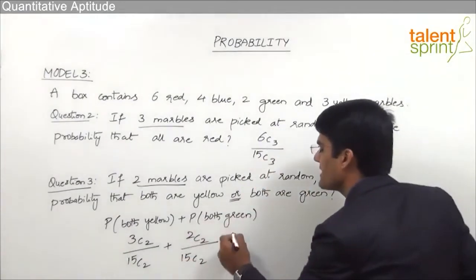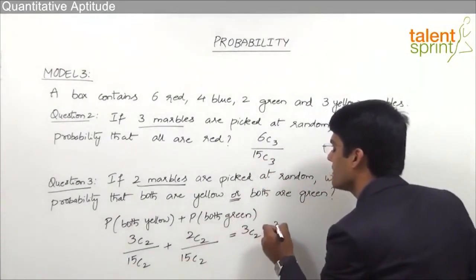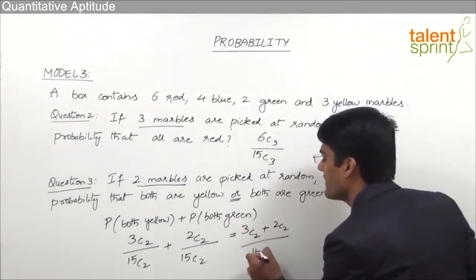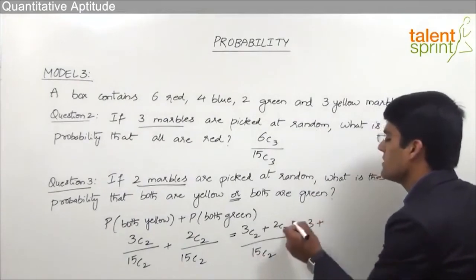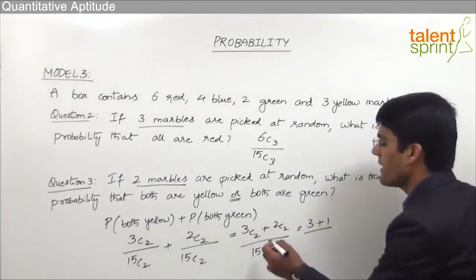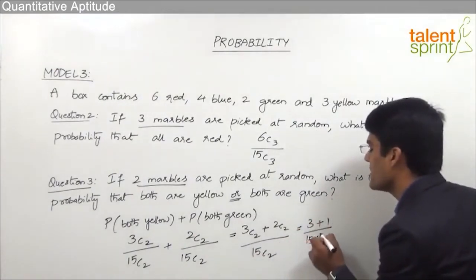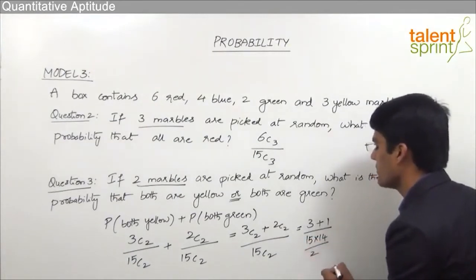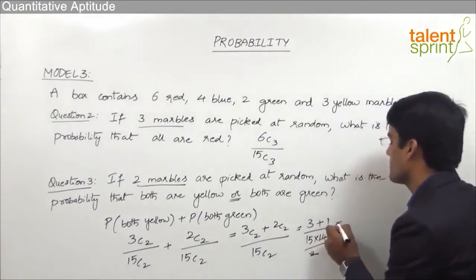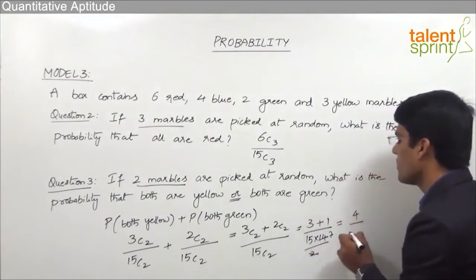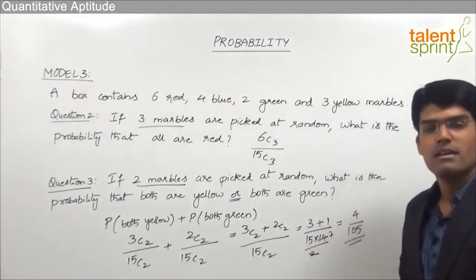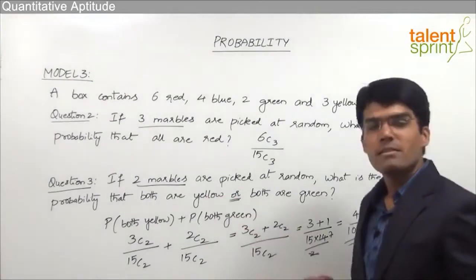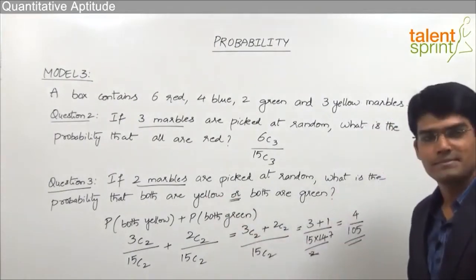So this can be taken as 3C2 plus 2C2 divided by 15C2. 3C2 is nothing but 3 and 2C2 is 1, divided by 15C2, which can be taken as 15 into 14 divided by 2. So this goes 7 times. So the answer here is 3 plus 1, that is 4, divided by 15 into 7, 105. So 4 by 105 is the probability where both the marbles are yellow or both are green.